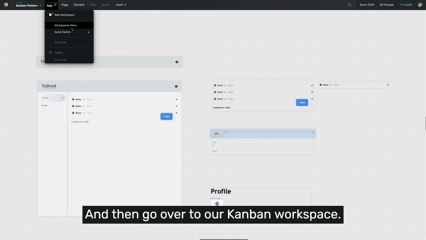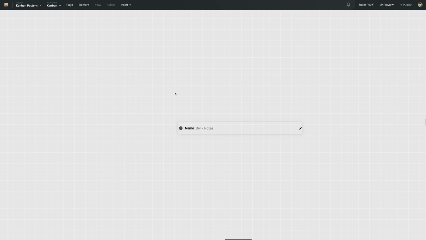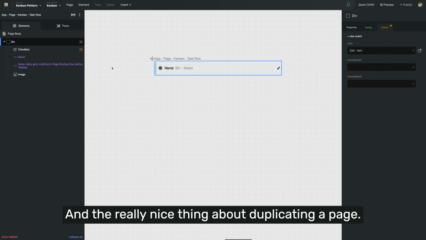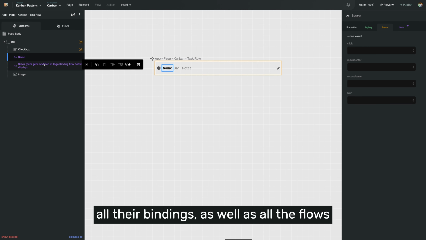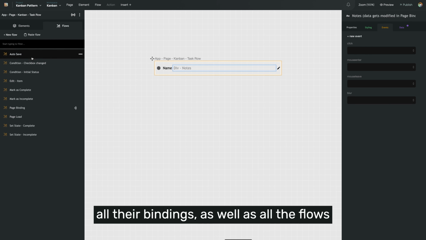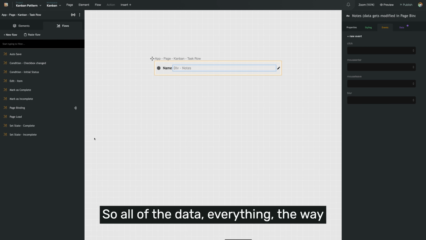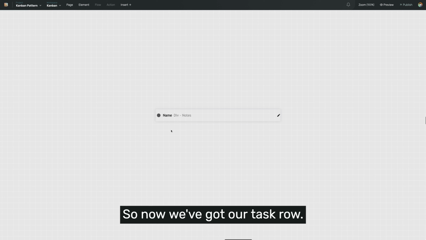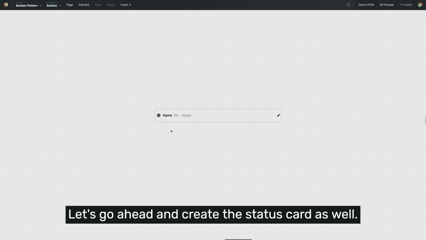And then go over to our Kanban workspace. All right, so now our Kanban workspace has our new page on here. The really nice thing about duplicating a page, it comes with all the elements, including all their bindings, as well as all the flows and everything that works on them. So all of the data, everything the way it was done is just going to work here. So now we've got our task row. Let's go ahead and create the status card as well.